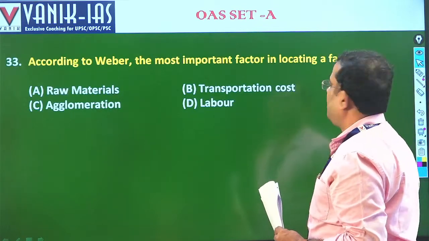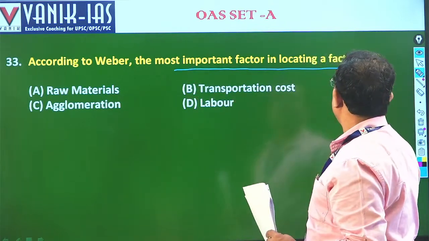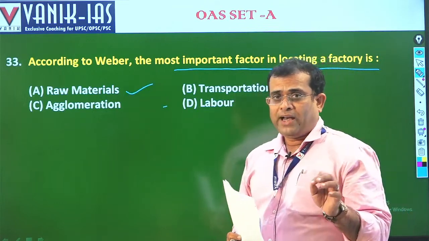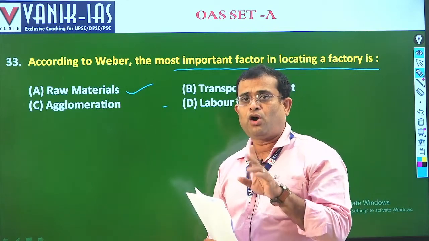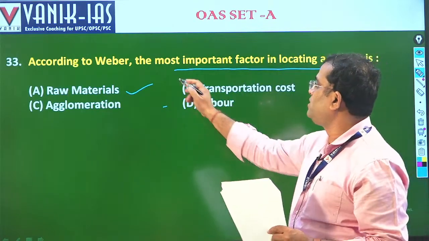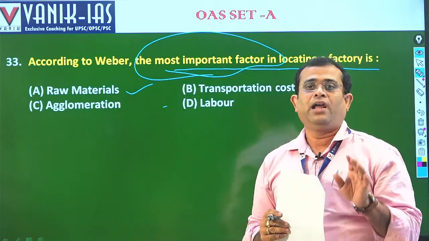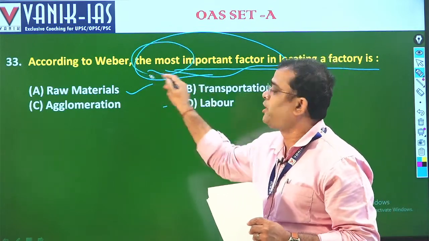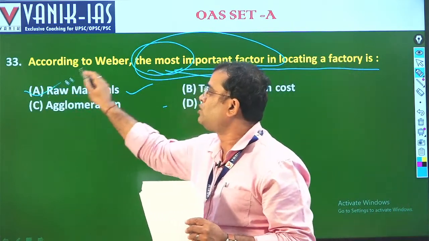Next we will see, according to Weber, the most important factor in the location of a factory. Your answer is the raw material. Raw material, transportation, labor and agglomeration are all the factors that Weber has taken into account. But here the given is the most important factor. Without raw material, establishment of any factory is not possible. Hence, since the adjective given specifies the most important, the answer is the first, raw material.